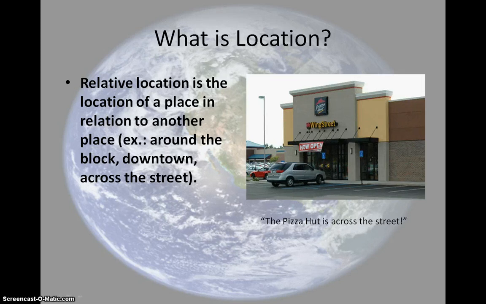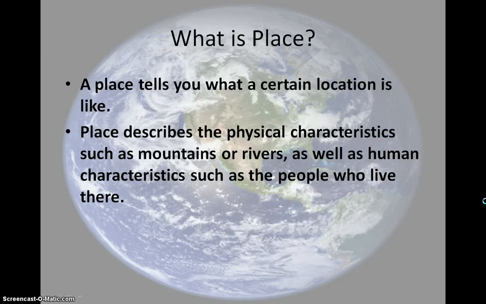Let's go and look at another theme of geography, and that is place. All right, a place tells you what a certain location is like. All right, place describes the physical characteristics of a place, things like mountains and rivers, as well as human characteristics like the people who live there. All right, when you think about it, school is a place. School is a place that has human characteristics like teachers and students.